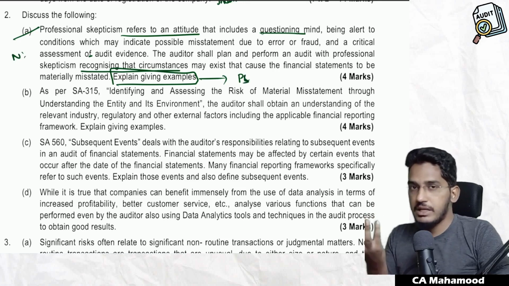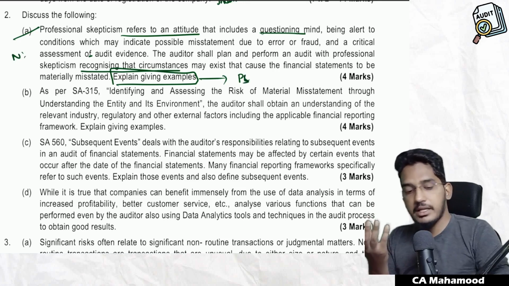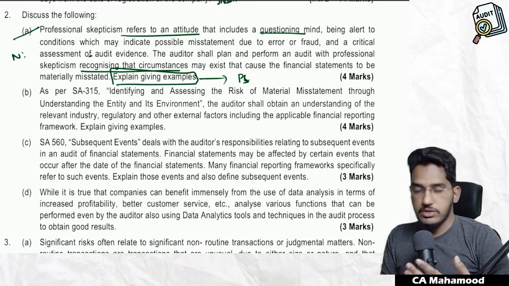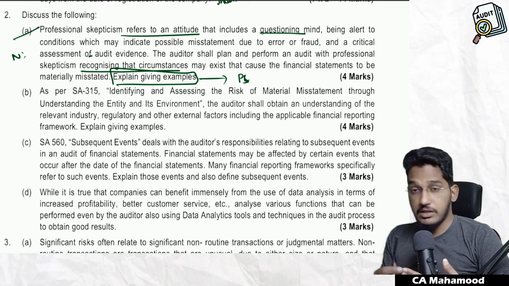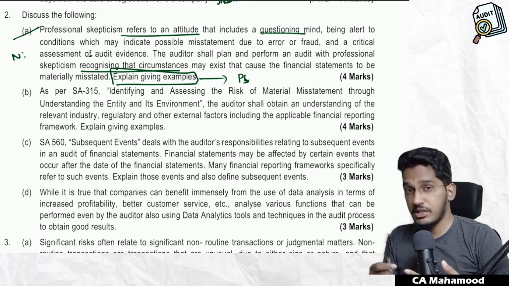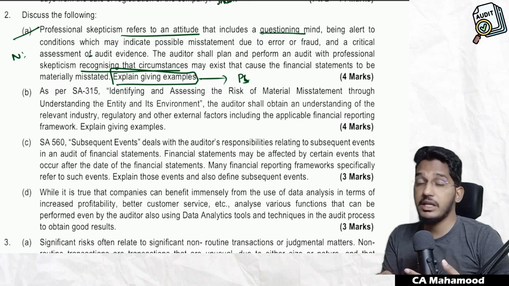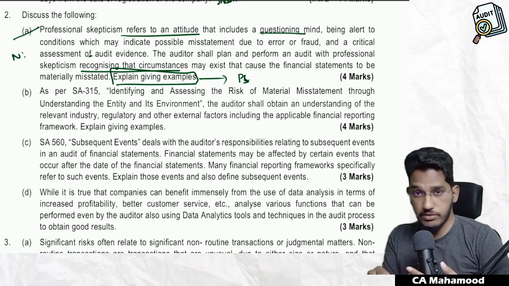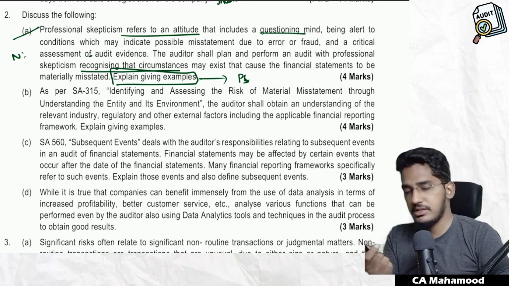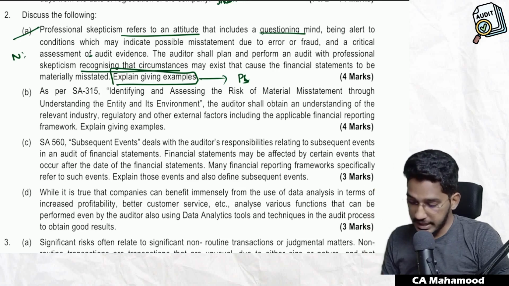If you remember, we have seen professional skepticism means maintaining an attitude of professional skepticism and being alert to unusual circumstances, and also critical assessment of audit evidence. To what circumstances you have to remain alert? If you maintain professional skepticism, what kind of risk can you avoid? Overlooking unusual circumstances, overgeneralizing while taking decisions, taking inappropriate decisions regarding nature, timing and extent of audit procedures. All this risk we can reduce by maintaining professional skepticism. Just write that answer. Next one.